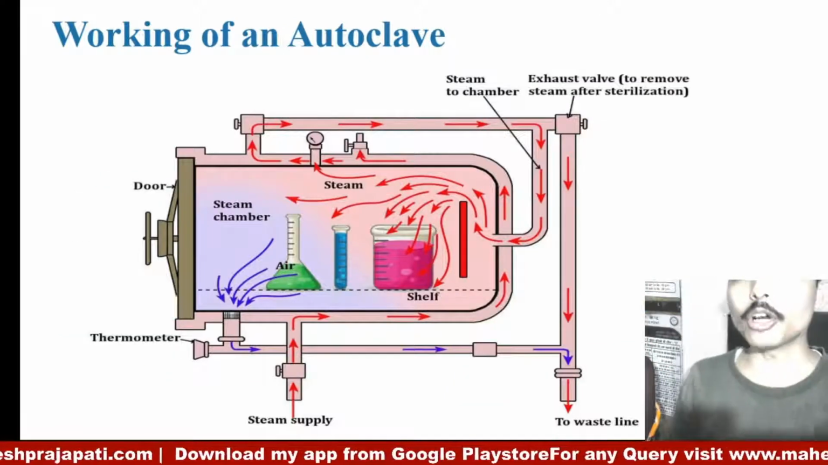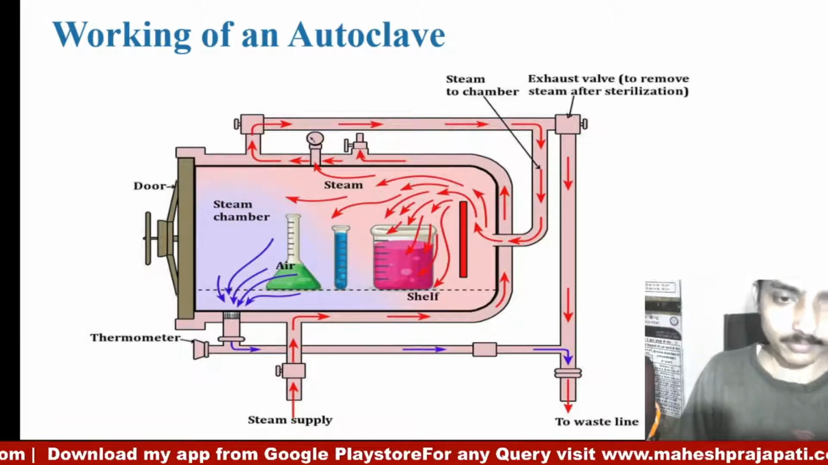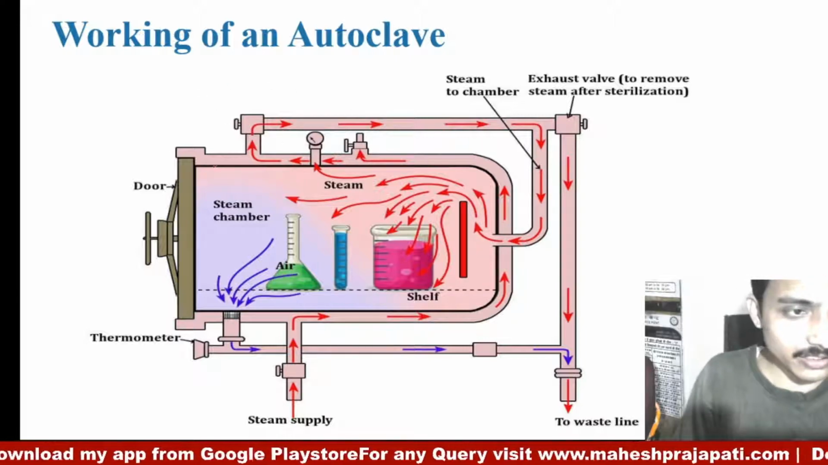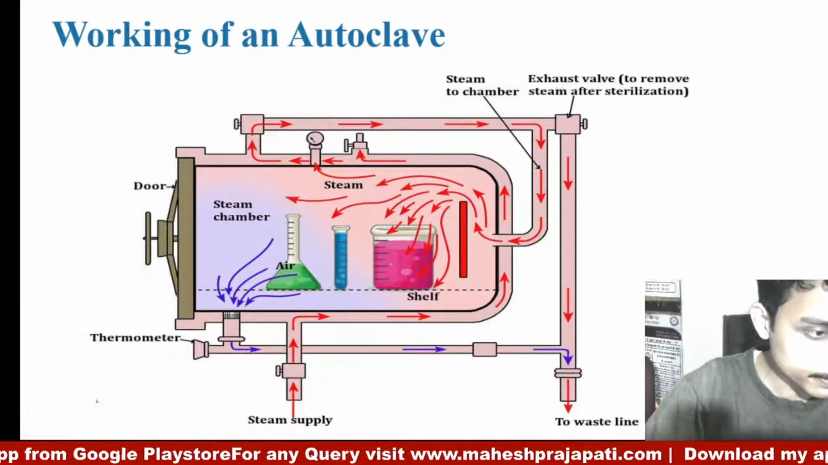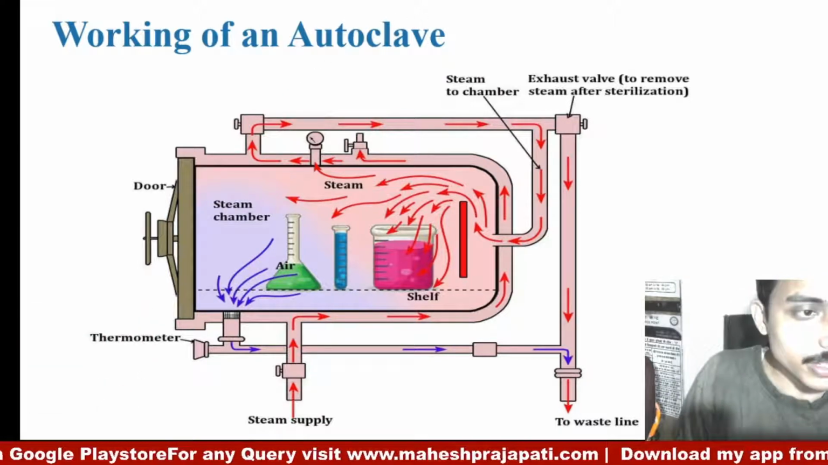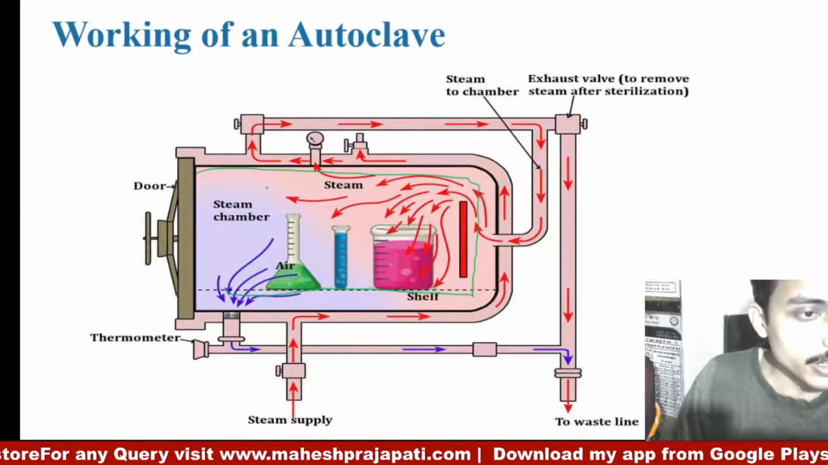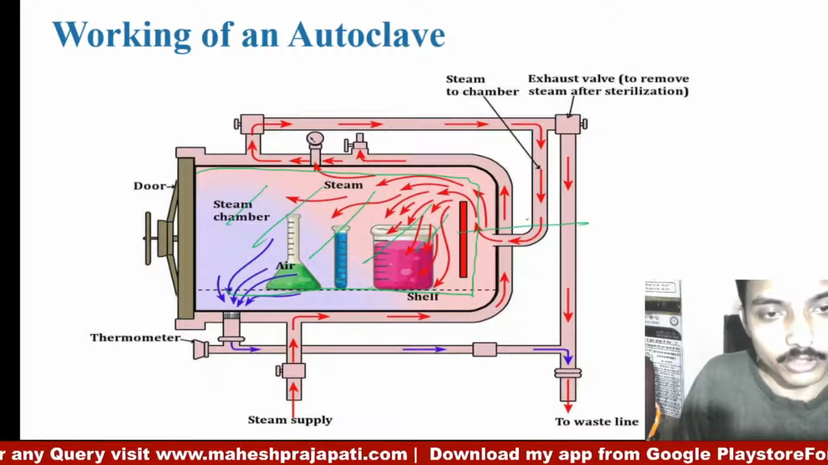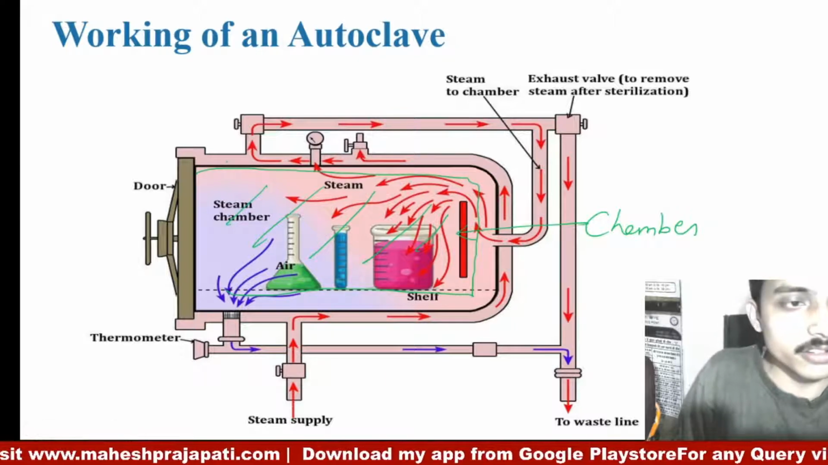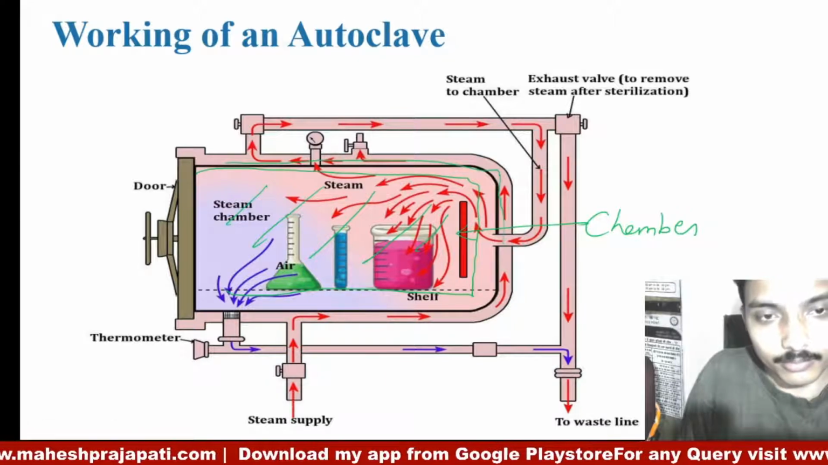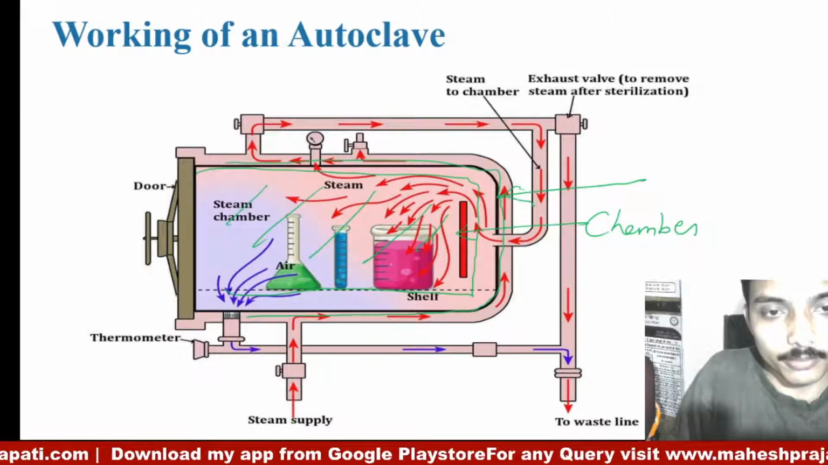Now we will talk about how the autoclave works. This is a basic diagram of an autoclave. In this diagram, I'm changing the color. This portion is known as the chamber. This part is known as the jacket.